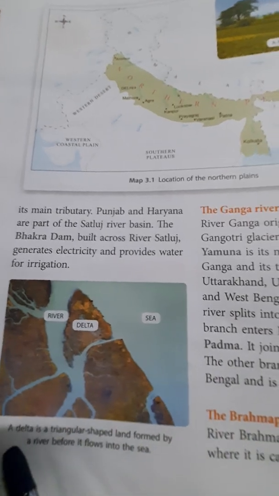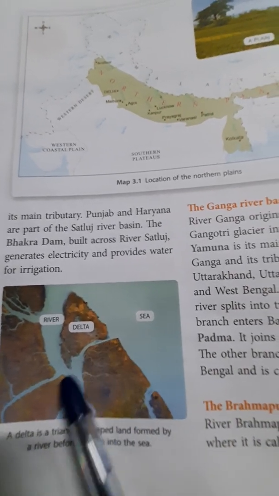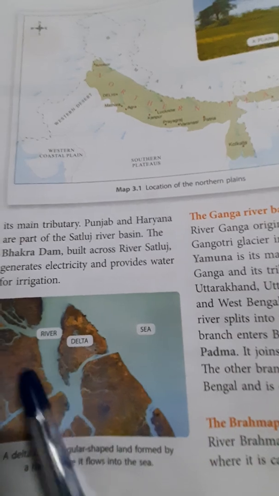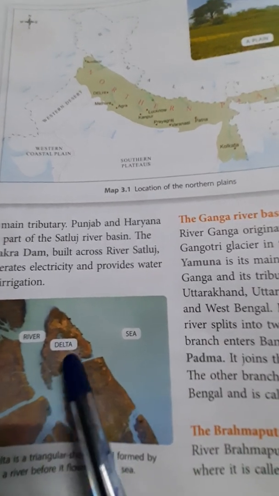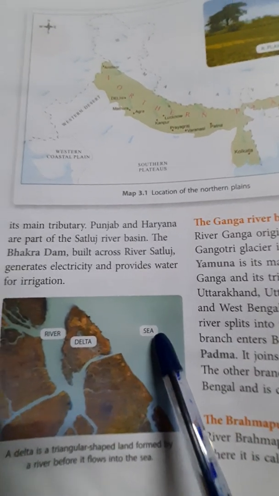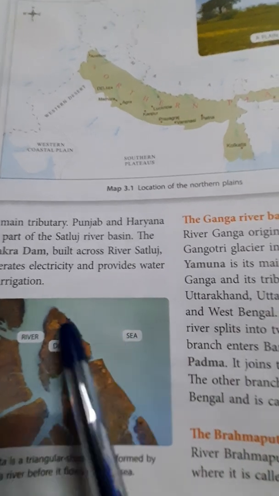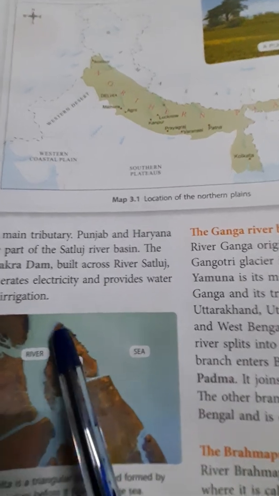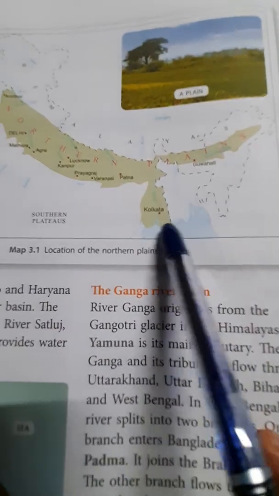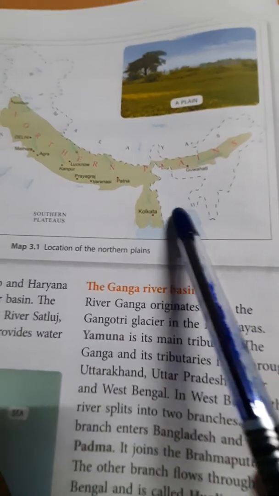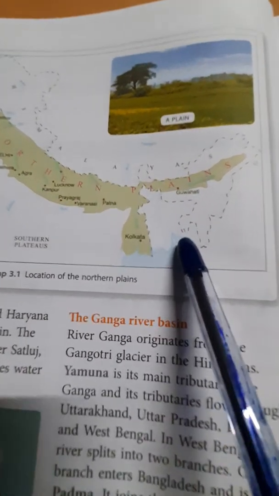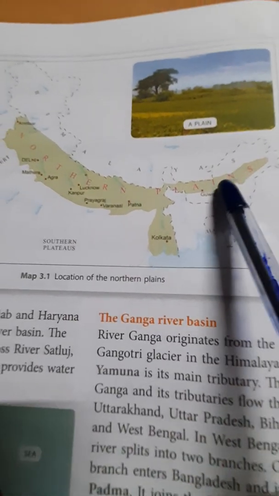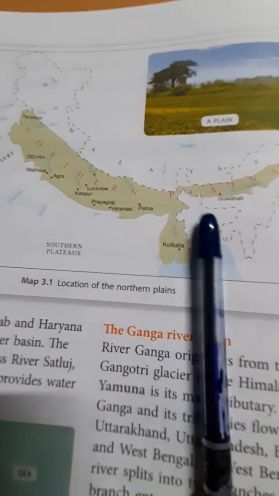And children, what does delta mean? Look at the pictures on page number 24. A delta is a triangular shaped land formed by a river before it flows into the sea. Before they flow into the sea, they form a triangular shape of land known as the delta, and the Sundarban area is the largest delta, which was formed by the river Brahmaputra and the river Ganga.